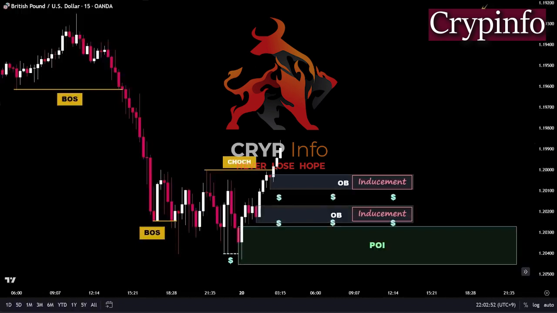These liquidity pools are formed by the stop losses of traders who entered long positions as the price reached these zones. However, if we look at the lower price levels, we can see that the price has successfully swept the liquidity below those previous lows and formed a valid bullish POI. Therefore, this area becomes our high probability demand zone.